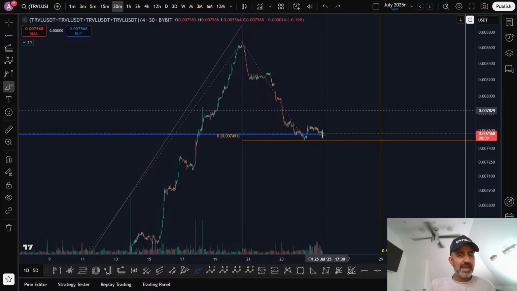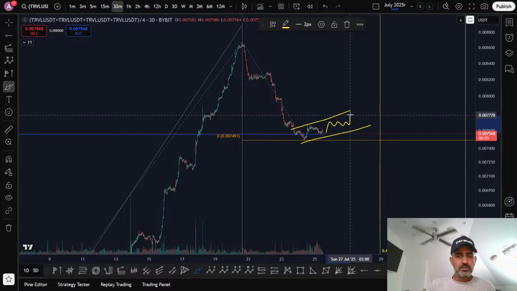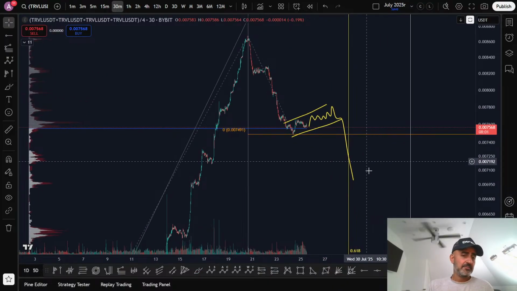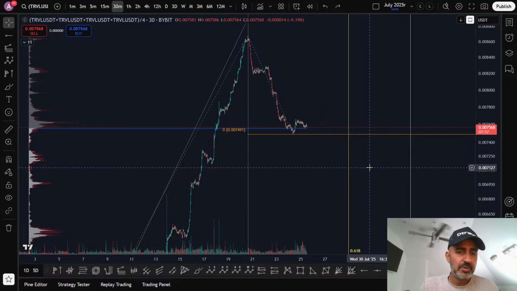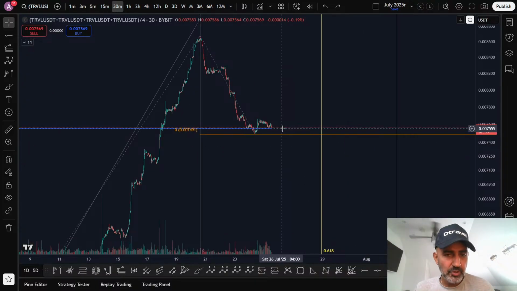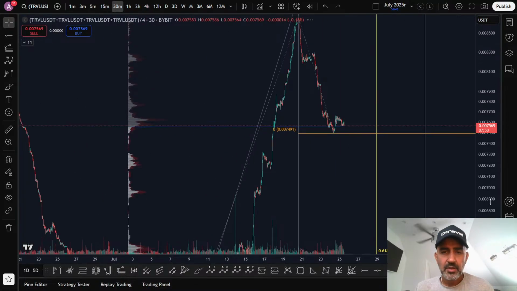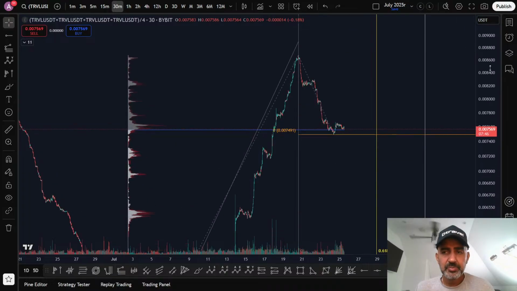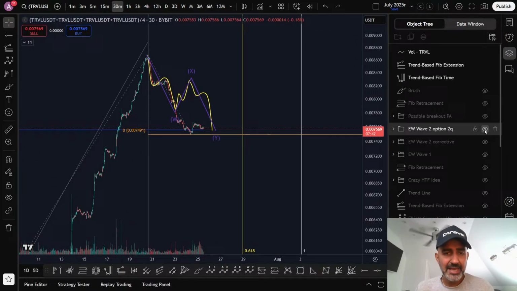If you can't go up now, if we just struggle, then guess what happens? We go much lower. It's just the way the market moves. It's all about buying and selling and supply and demand. Right now we're somewhat holding the value area high of this volume to take us all the way up there. So we're in a good place, and also we've got that 1.618 area.